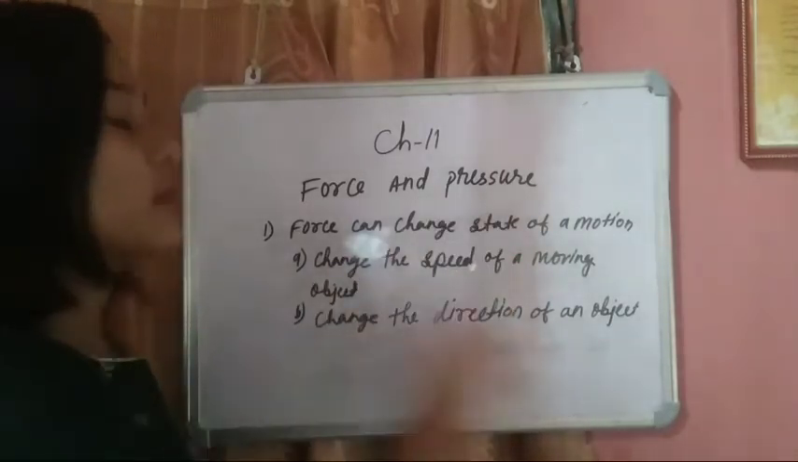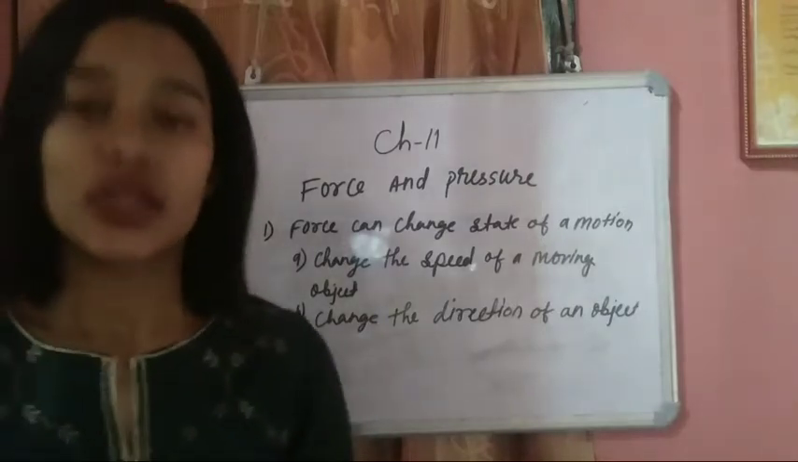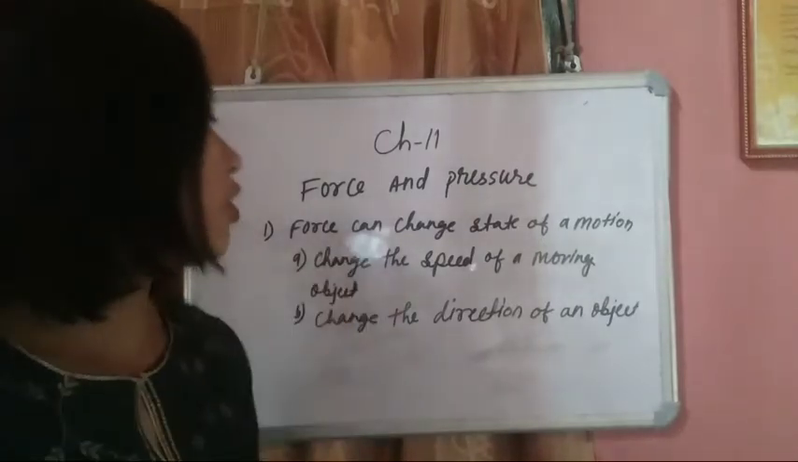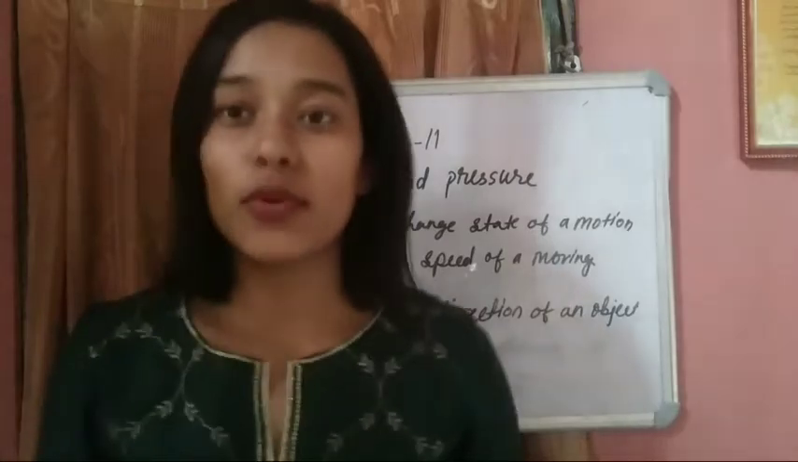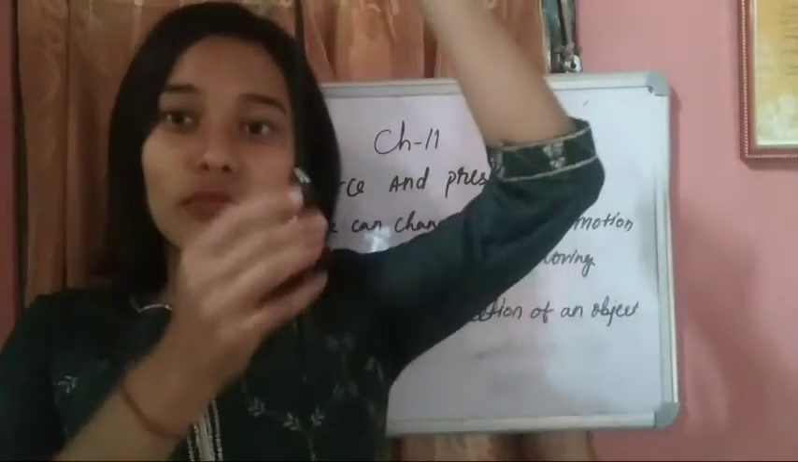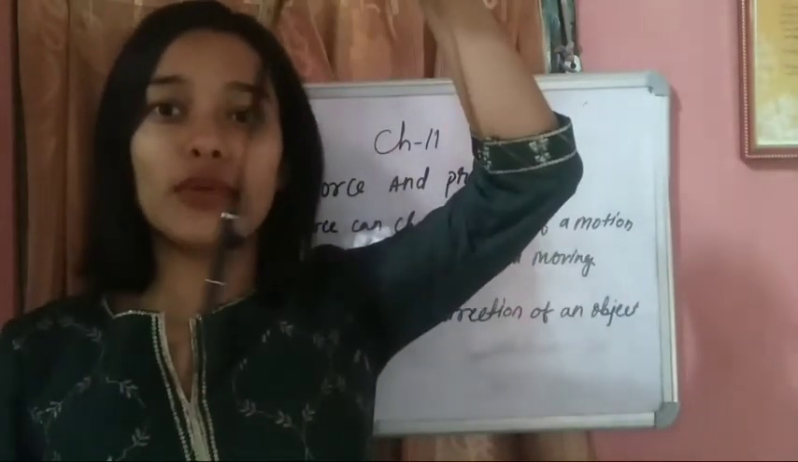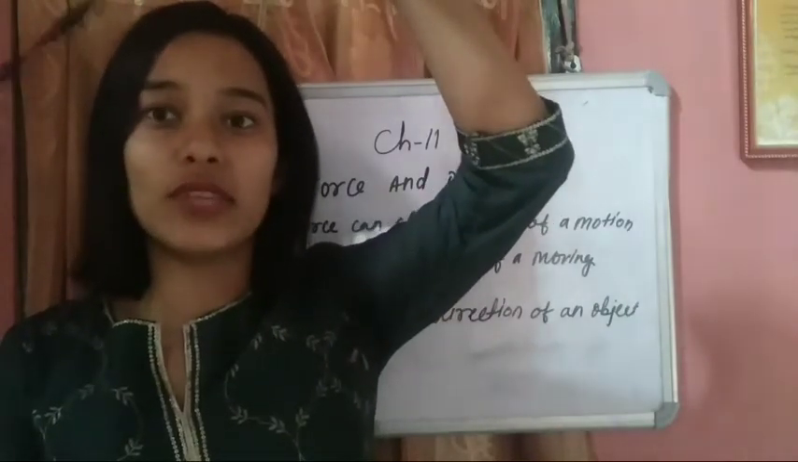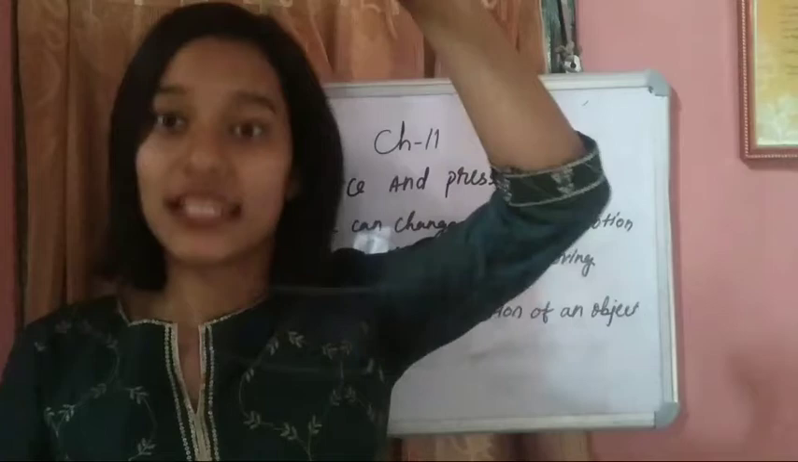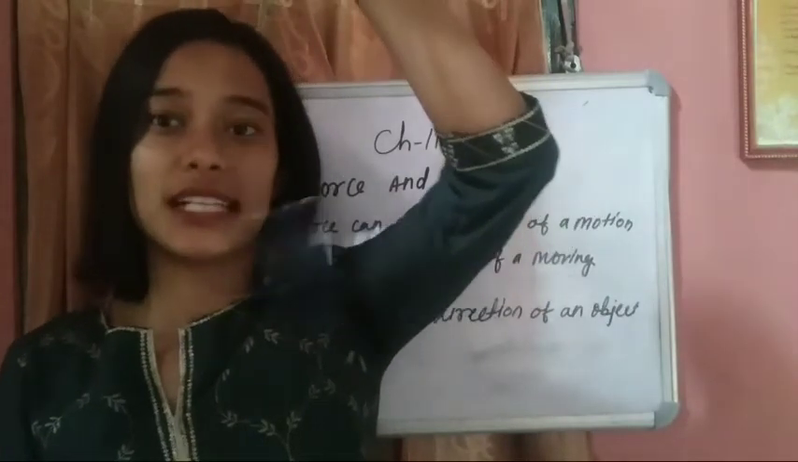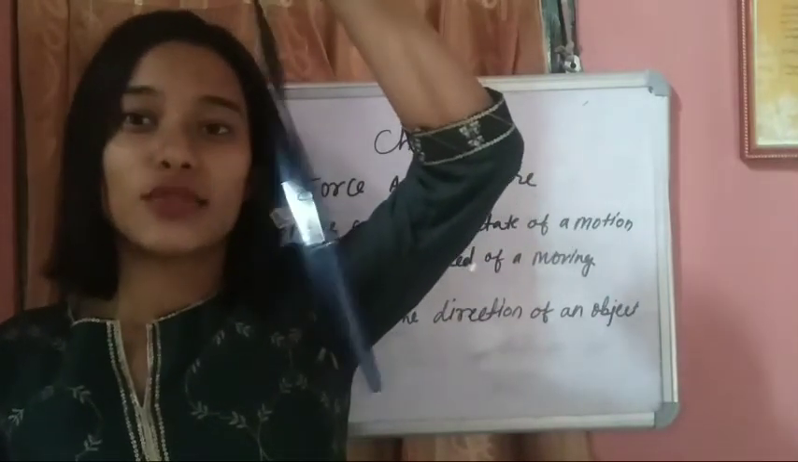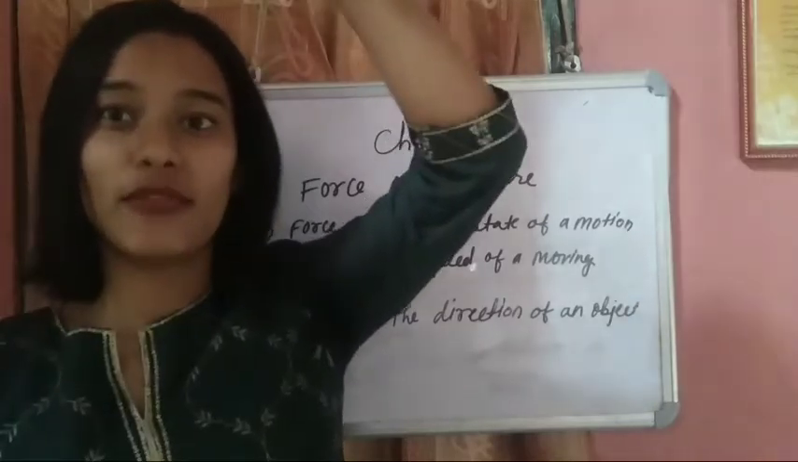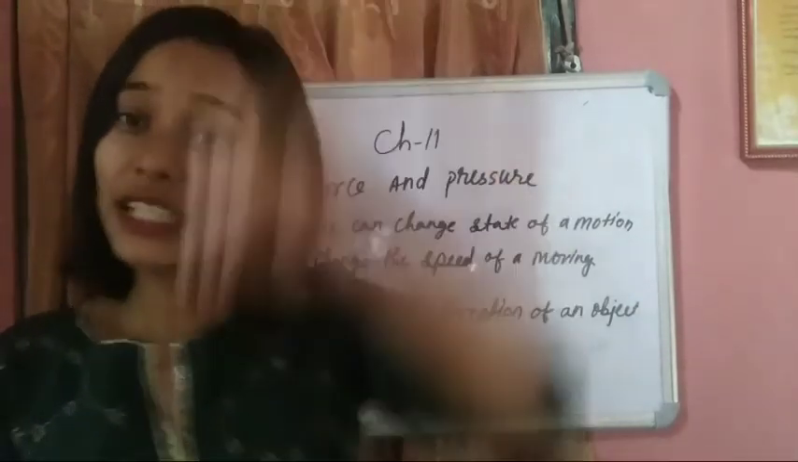Because here, both the objects are moving. The first one, change the speed of a moving object. Suppose here I have tied a pen with a rope. Suppose it is moving slowly. What will happen if I apply more force? It will start moving faster. The speed will increase, isn't it? Again, it is trying to stop. If I apply force again, the speed will increase.